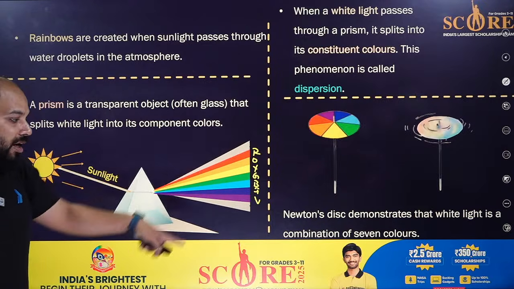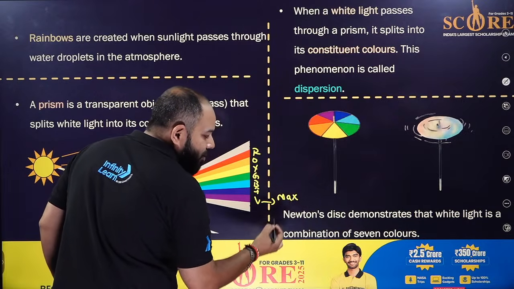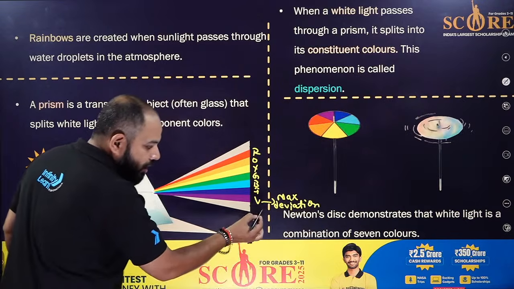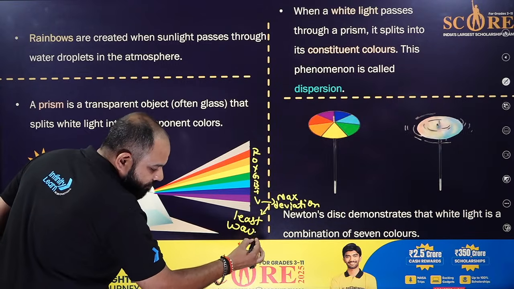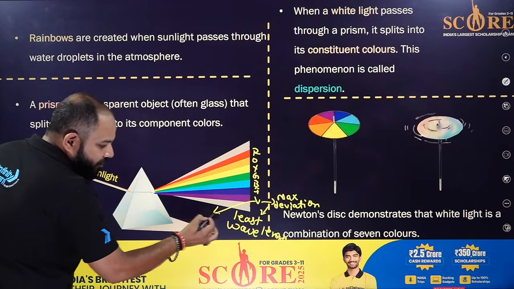Now the question which can come from here: violet shows maximum deviation, it has the least wavelength, and it is scattered very fast.